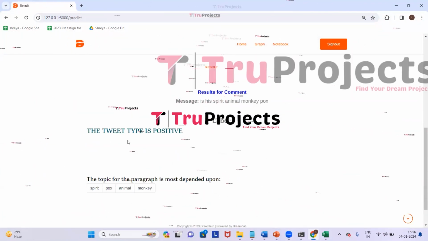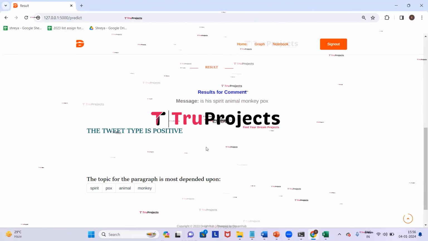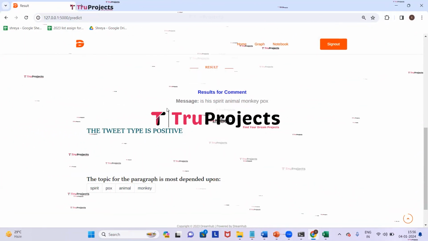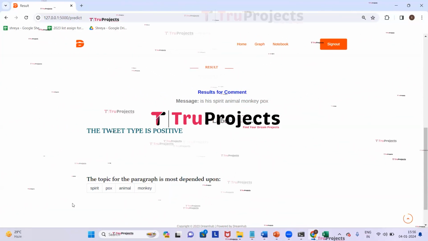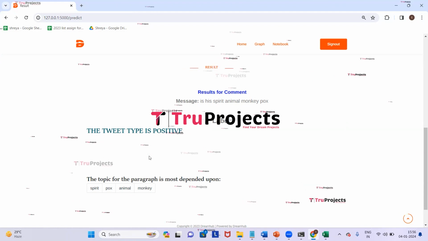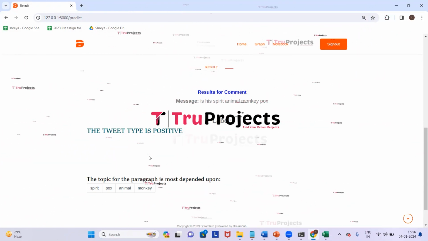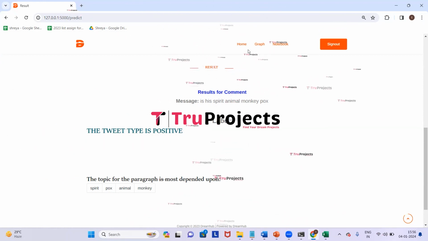Here we got the prediction as the tweet type is positive. Application has predicted that this particular message belongs to the positive sentiment and the topic for the paragraph is most dependent upon these words. Here from the prediction and the message we can understand that people are positive about monkeypox disease. Now we will give the other message. Click on home.